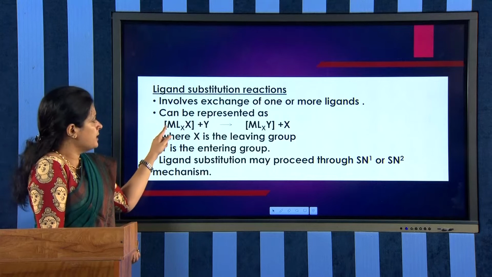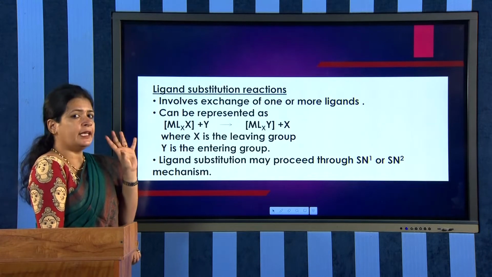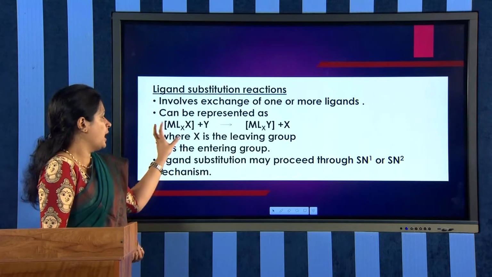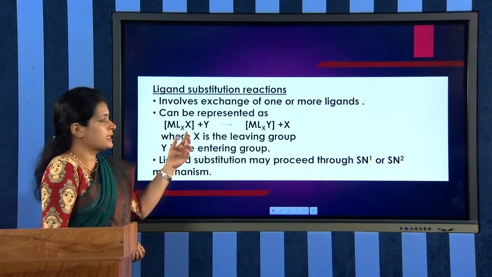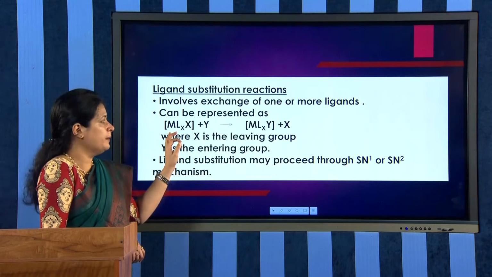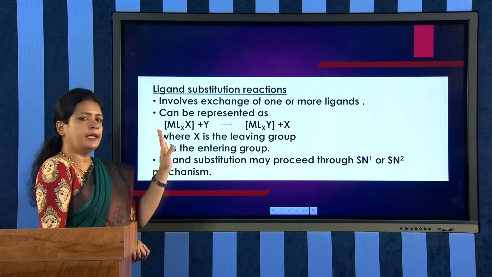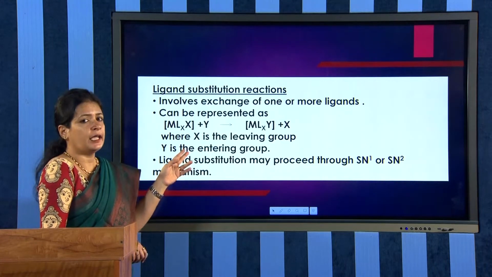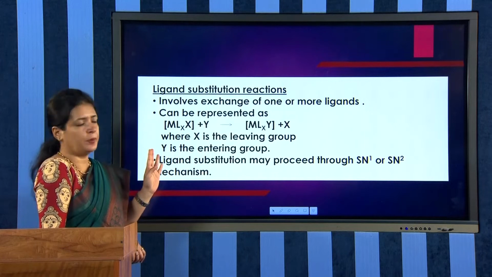And capital X is the leaving ligand, that is the ligand which is supposed to leave the complex. And that will react with the entering ligand Y to form MLxY plus the leaving ligand X. Okay. So, X is the leaving ligand and Y is the entering ligand or entering group.